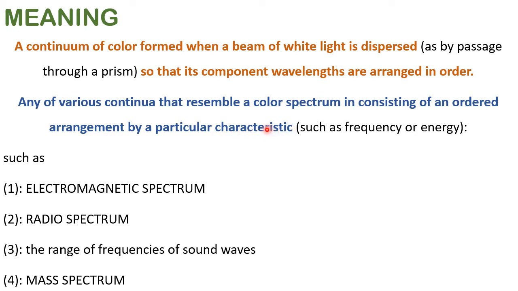From the science we learnt, the word spectrum is also used in our everyday life. For example, she showed a spectrum of emotions in just a time range of 5 to 10 minutes. That means she showed anger, love, happiness. So all those sets of emotions come under the spectrum of emotions. Like that we can use spectrum in day-to-day life.